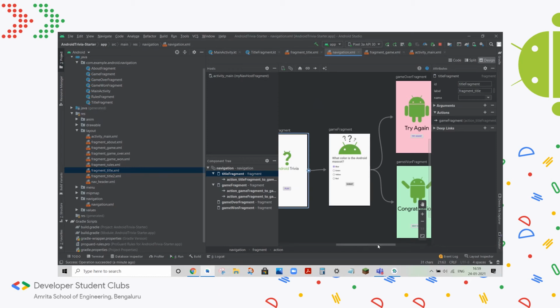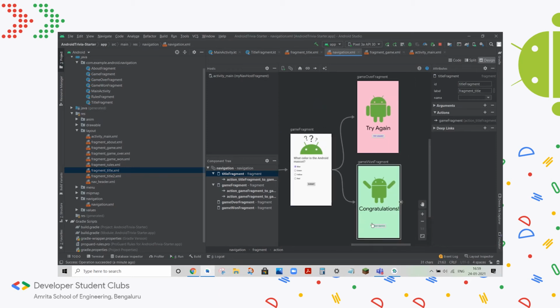Yep, so now I've added both the game over and game won fragments here and attached both of them to the game fragment because it has two possible options. From the game fragment, you can either go to the game over fragment or the game won fragment. The nav graph isn't actually what helps us conditionally decide which fragment to go to.